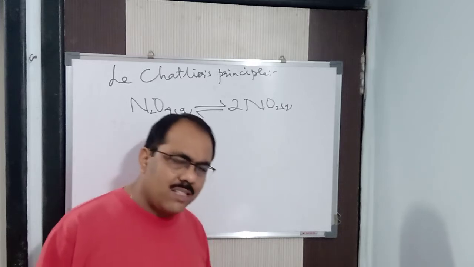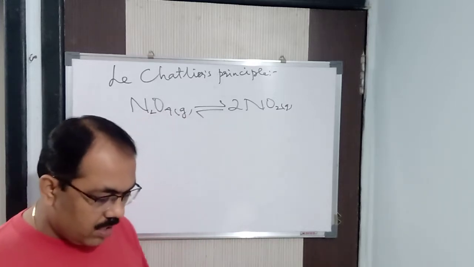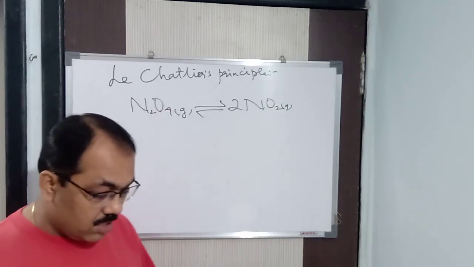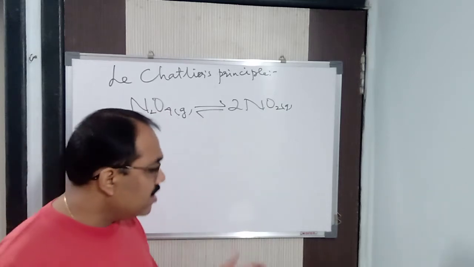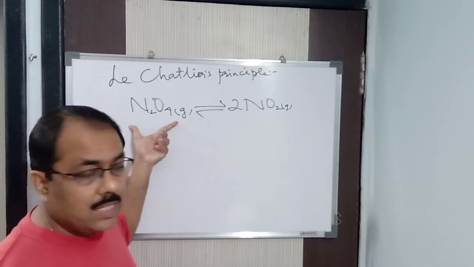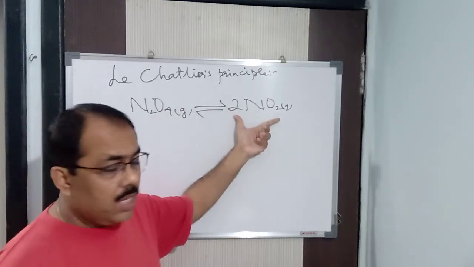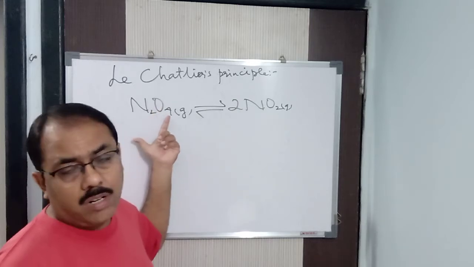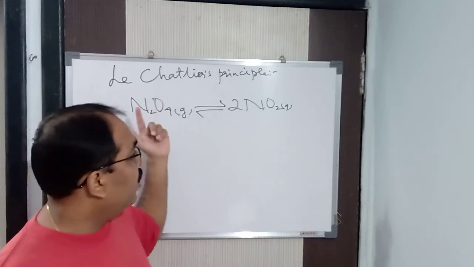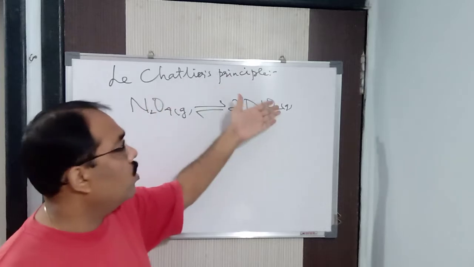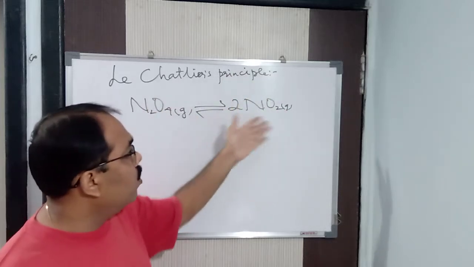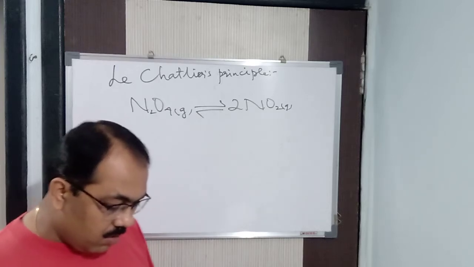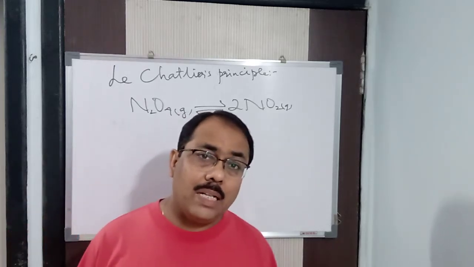Now let us discuss the points one by one. The first is the effect of concentration, that is, change of concentration. I already said, if you increase the concentration of the reactant, the reaction will favor the forward direction. If you increase the concentration of the product, the reaction will favor the backward direction. That's counteracting. If you increase the concentration of N2O4, then more NO2 will be formed. If you increase NO2, then more N2O4 will be formed. Now, to understand this, we will see some practical examples.